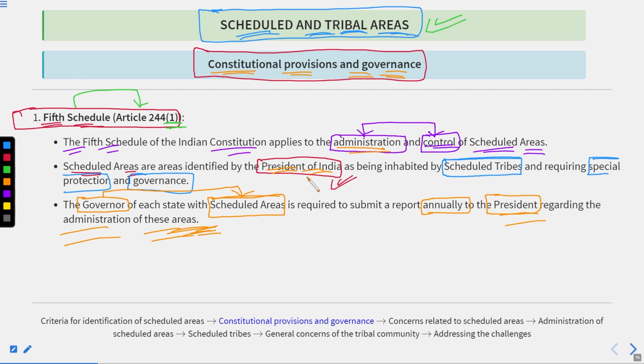When I say state, I basically mean the nation. And when I talk about the state in reference to the governor, I'm talking about the provinces or administrative units that we have. And how many states do we have? 29 states with 9 union territories. So that was what we have seen in Article 244(1).